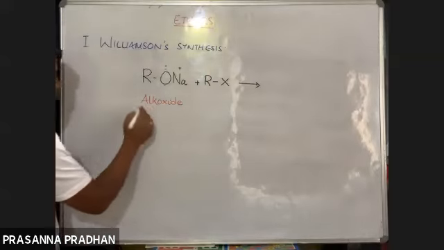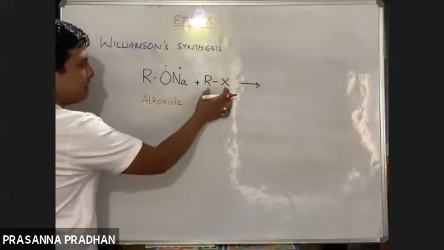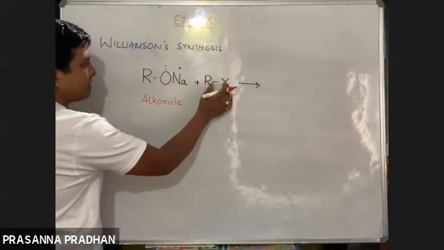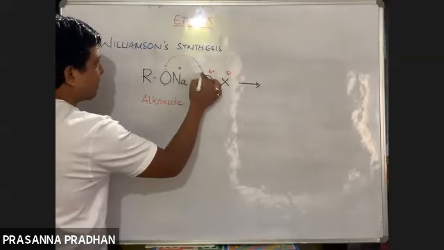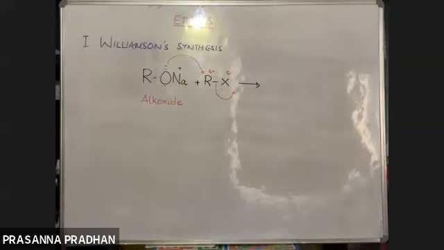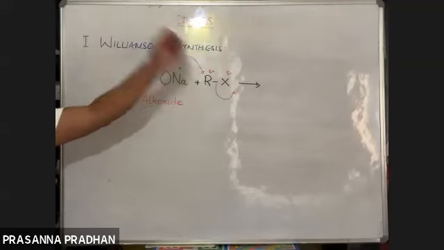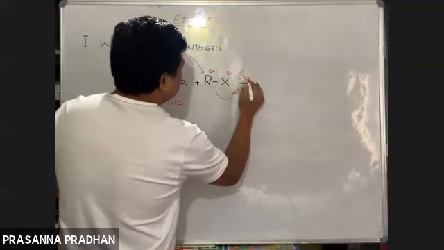Here, this alkoxide ion acts as a nucleophile because of the presence of negative charge. And the carbon-halogen bond in alkyl halides is polar in nature. So the alkoxide ion will attack the positively charged carbon atom, and there will be a loss of leaving group. Attack of nucleophile and loss of leaving group take place in the same step. So which mechanism, SN1 or SN2? SN2 mechanism. Very good.